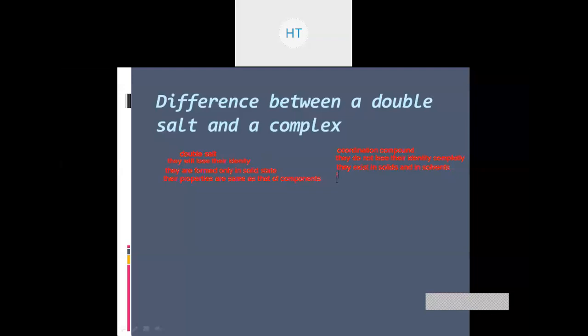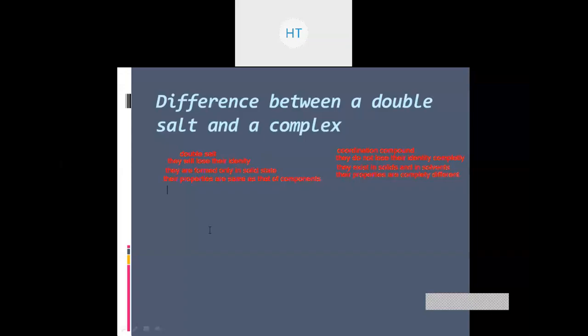So their properties are completely different from the components.